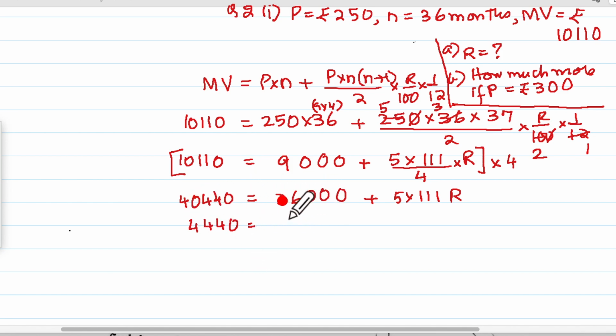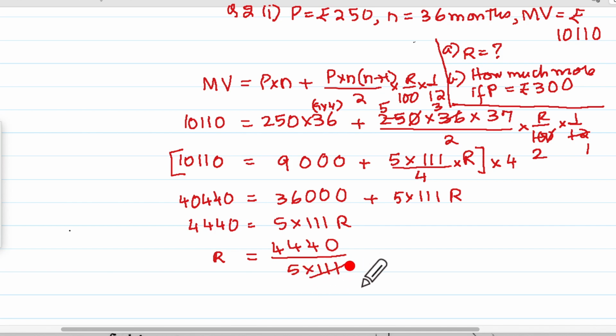So 40,000 minus 36,000 is 4,000 and these 440. So 4440 is equal to 5 into 111 r. So your r will be equal to 4440 upon 5 into 111. So this went 40 times and 5 ones and 5 eights. So r is equal to 8% per annum.